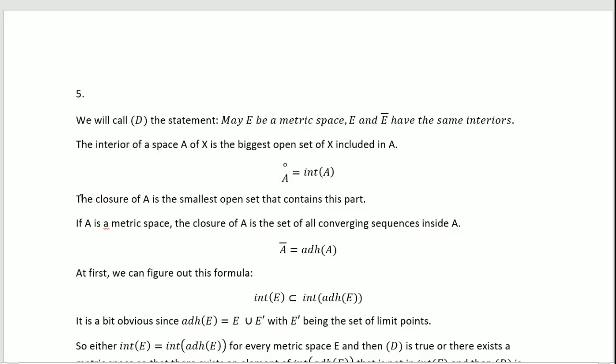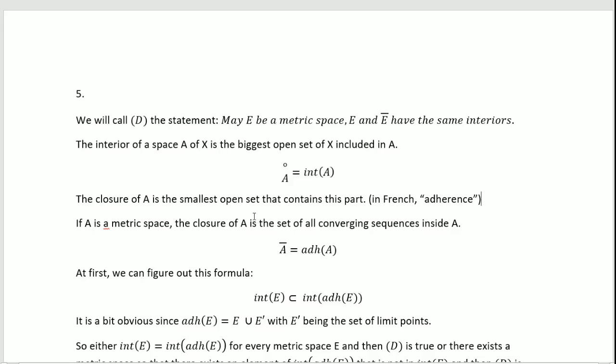For the closure, the closure of A is the smallest closed set that contains this part. In French, it's called adhérence. I have the habit to use that word instead.